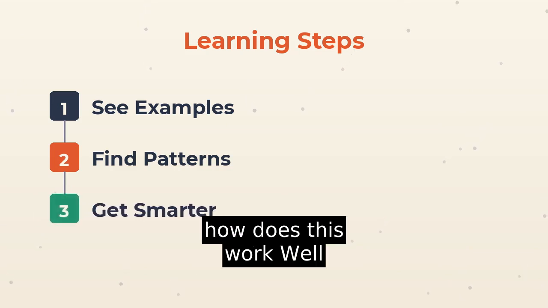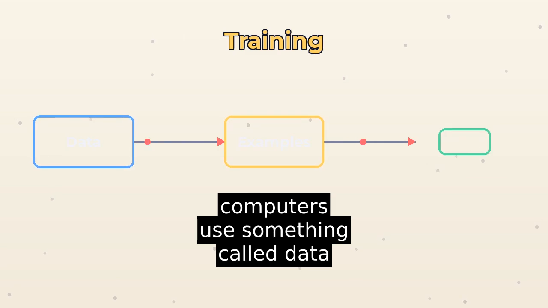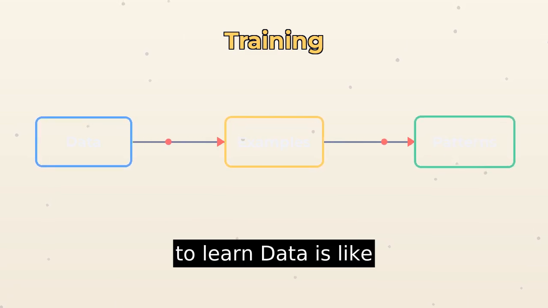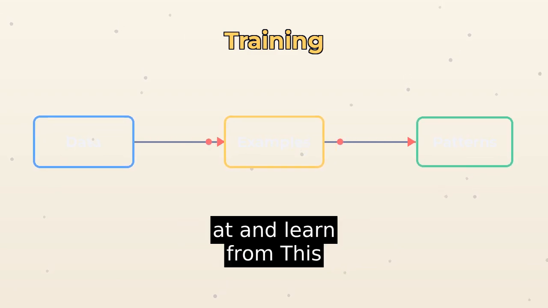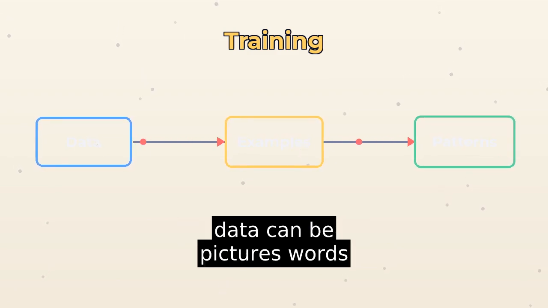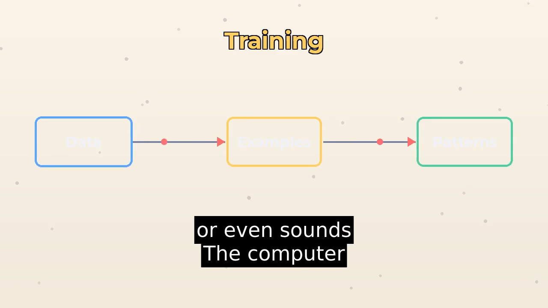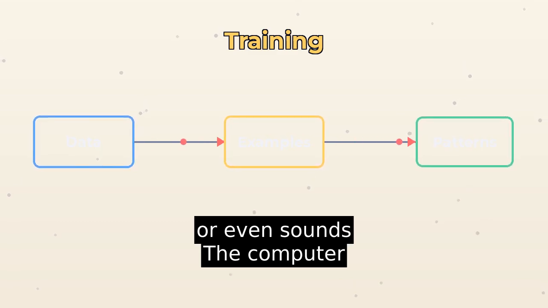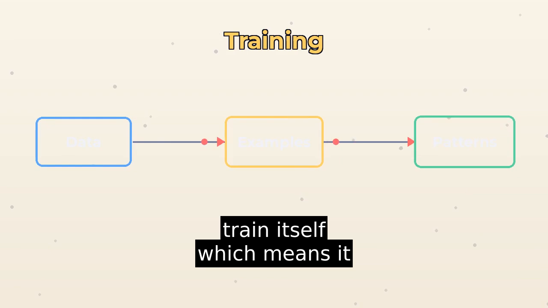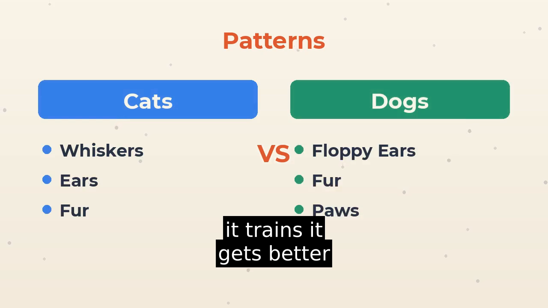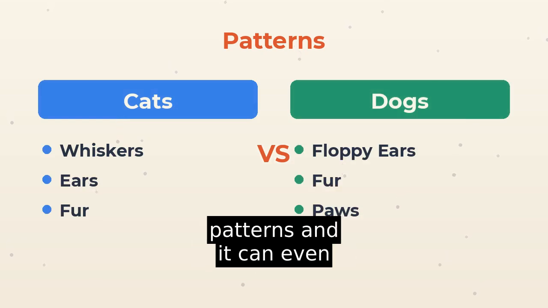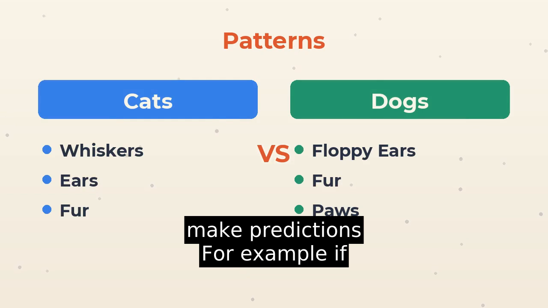So, how does this work? Well, computers use something called data to learn. Data is like a big box of information that the computer can look at and learn from. This data can be pictures, words, or even sounds. The computer then uses this data to train itself, which means it looks at the examples and tries to find patterns. As it trains, it gets better and better at recognizing the patterns, and it can even make predictions.